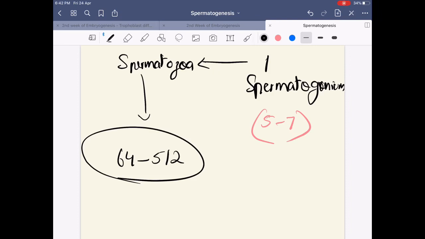And finally the spermatozoa are released into the lumen of the seminiferous tubules by the process of spermiation, and from the seminiferous tubules they move to the epididymis, where they are stored, matured, and they get their motility. And from the epididymis, of course, they move further, and that we'll discuss when we discuss fertilization.